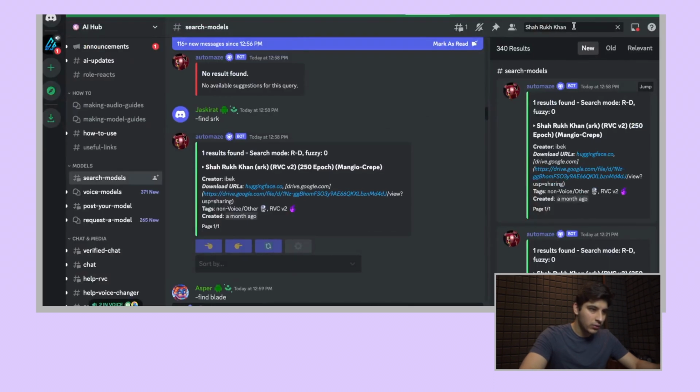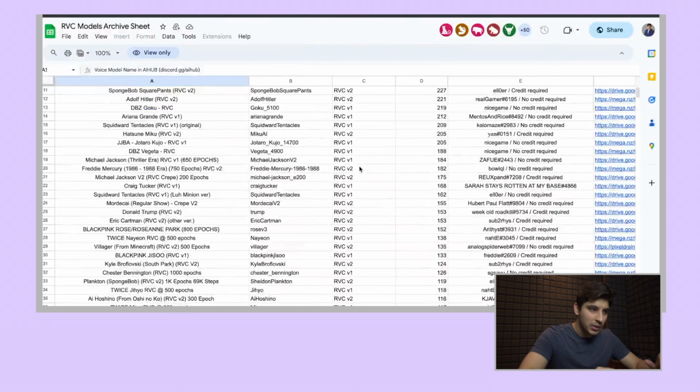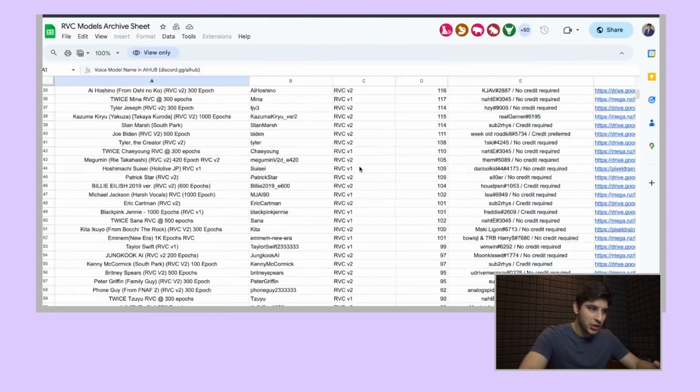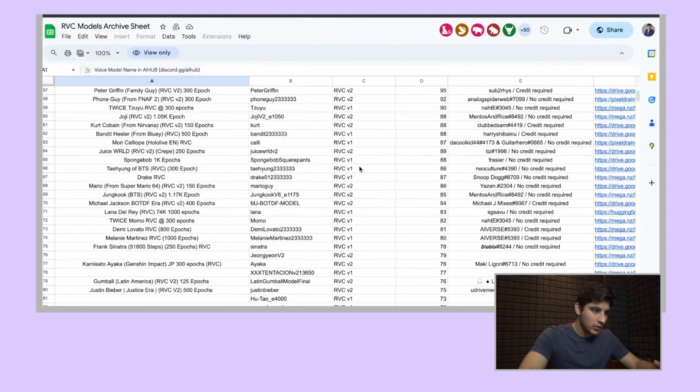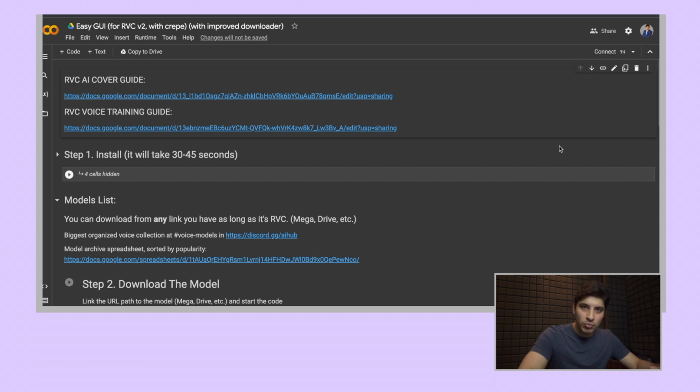This is what the Discord server looks like. And let's say I search for a particular artist. Let's say I search for Shah Rukh Khan. This shows up right here. And all you need to do after that is follow the downloadable URL and copy that link and keep that for later. So we have this Excel sheet with multiple voices which are already cloned by many people.